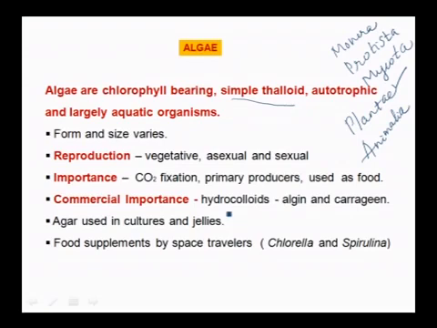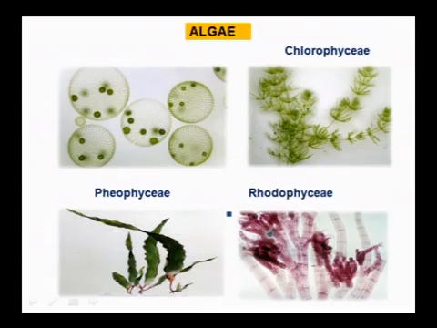Food supplements for space travelers means chlorella and spirulina, they are very rich in protein. That's why these are used as food supplements. Then we can see here various forms, and also based on the pigments present in the algae, they are classified mainly into three types, that is chlorophyceae, phaeophyceae and rhodophyceae.